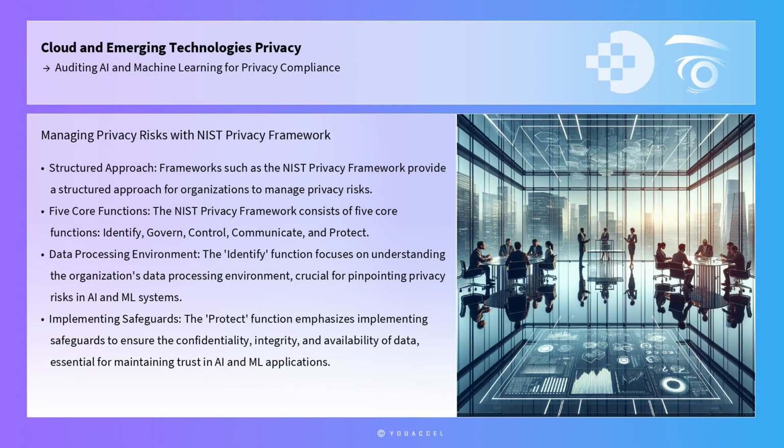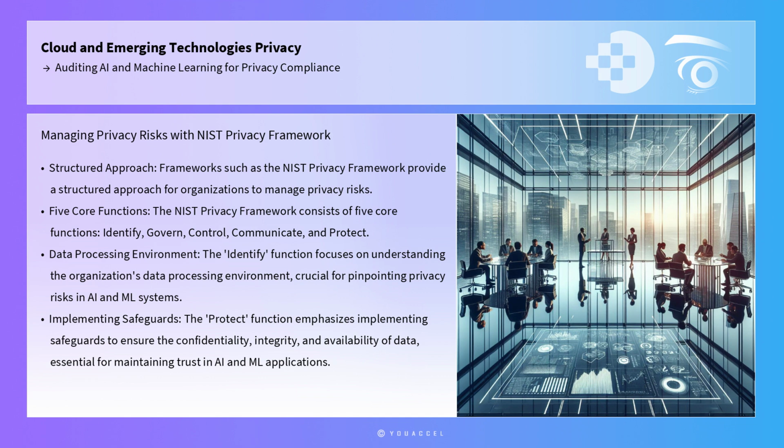Frameworks such as the NIST Privacy Framework provide a structured approach for organizations to manage privacy risks. The NIST Privacy Framework consists of 5 core functions: identify, govern, control, communicate, and protect. These functions guide auditors in evaluating how AI and ML systems manage data privacy.